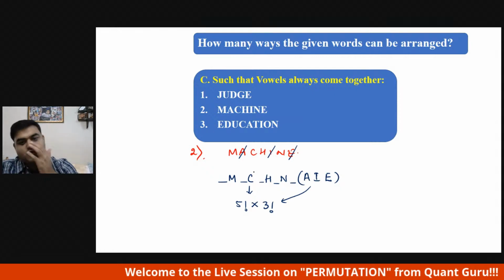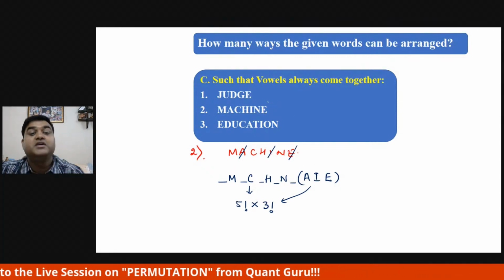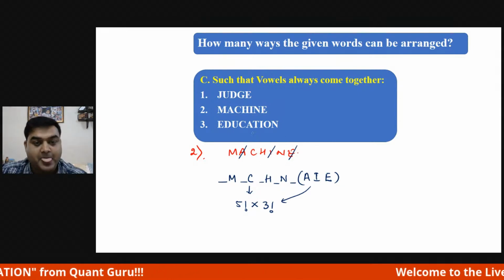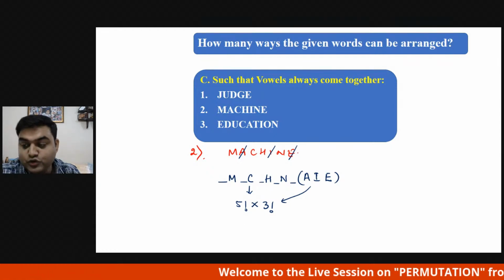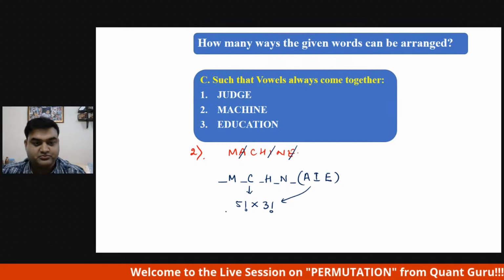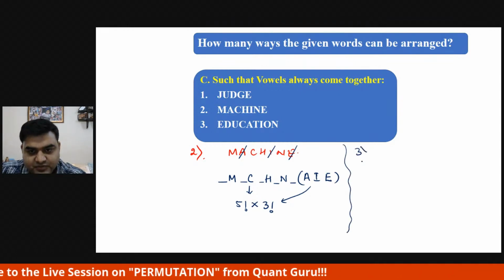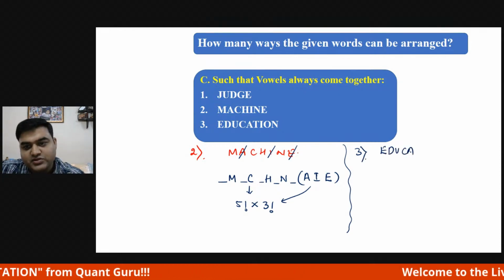Okay, it is non-repetitive. If you see, all these questions are non-repetitive. If it was repeating, then we will see how to do it in the next part. Understood? 5 factorial into 3 factorial ways. Very good. Now let's see question number 3: EDUCATION, right? Education.